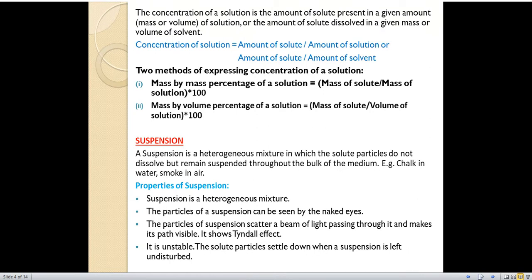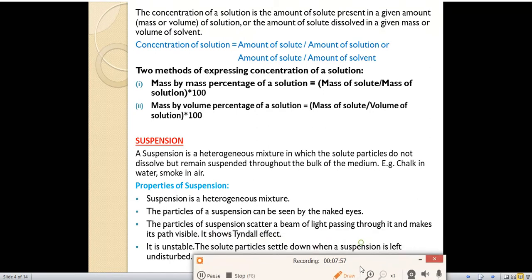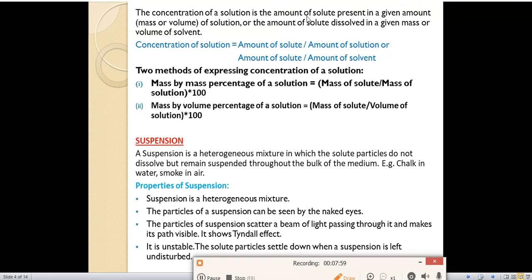So these were the different types of concentration. Now we'll discuss the definition of concentration and the methods of expressing it. The concentration of a solution is the amount of solute present in a given amount of solution, or the amount of solute dissolved in a given mass or volume of solvent. It depends on the amount of solute and the amount of solution.